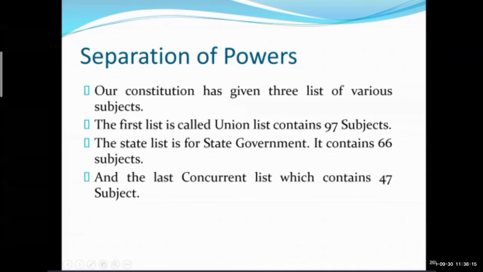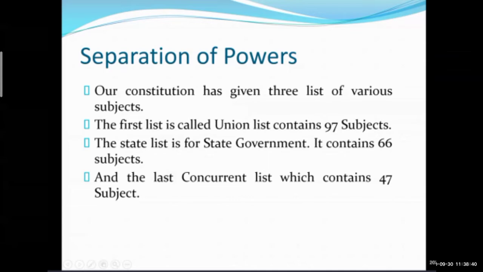And the third one is concurrent list. Yes, remember the names of these three lists. Again, I am repeating. The first one is union list, second one is state list, and the third one is concurrent list.